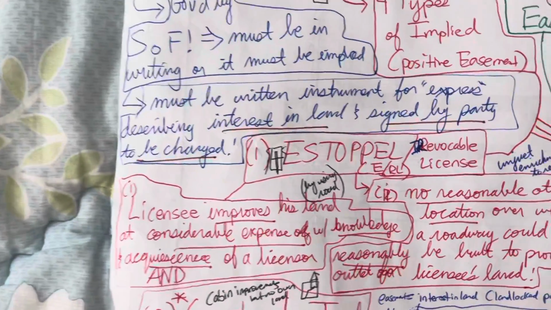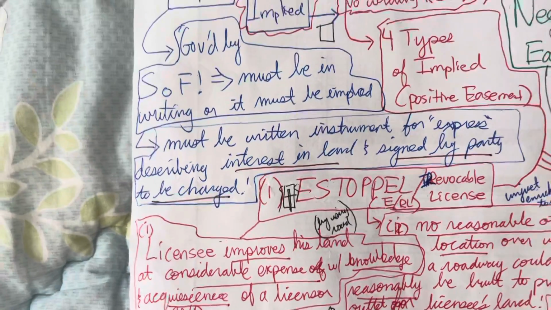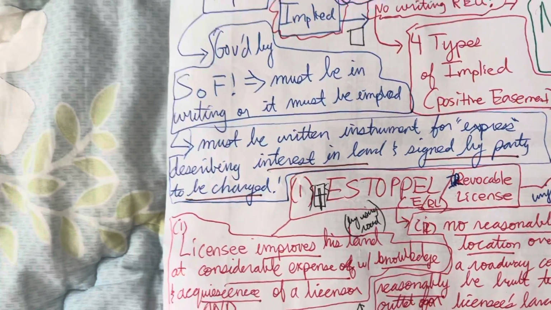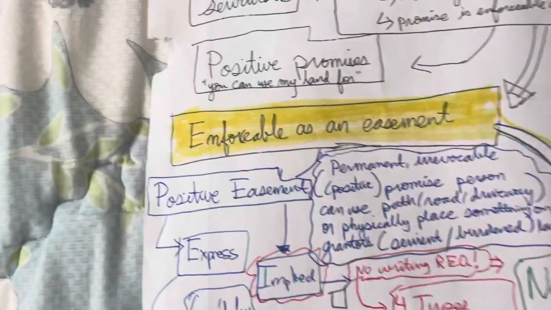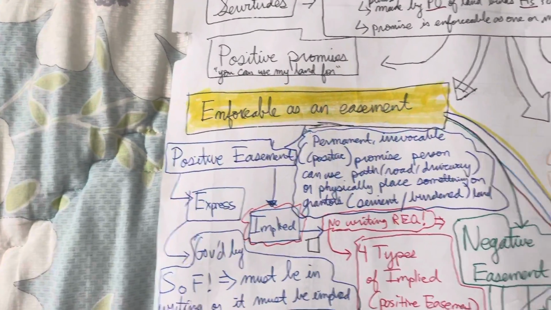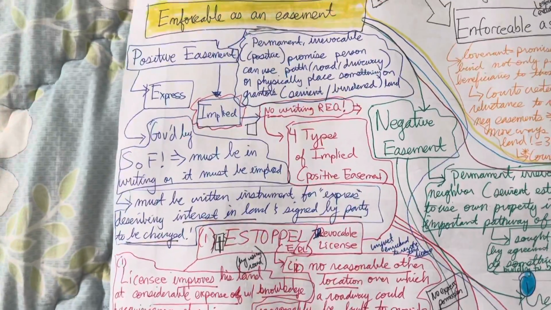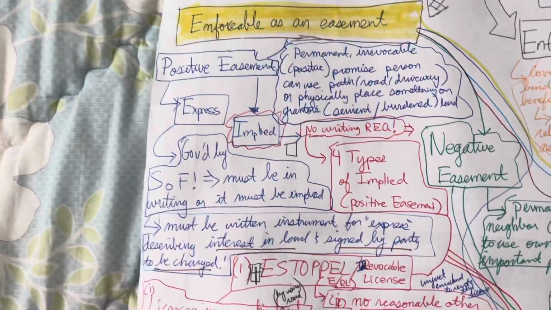To be express, we need some sort of written instrument describing the interest in the land and signed by the party to be charged. There are 4 types of implied positive easements here. We'll get into the negative easements later. We'll start with the 4 types of implied easements.